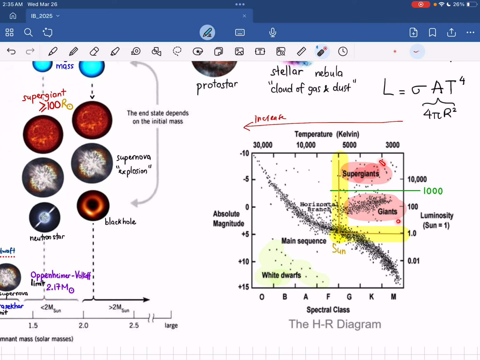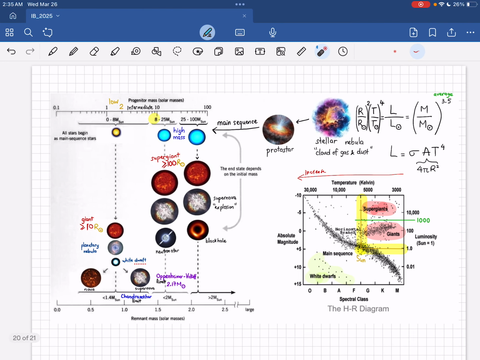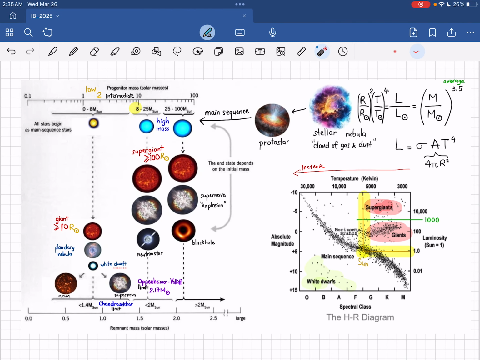And supergiants and giants are cooler and brighter. Sounds good? Okay, so that's everything for stars.